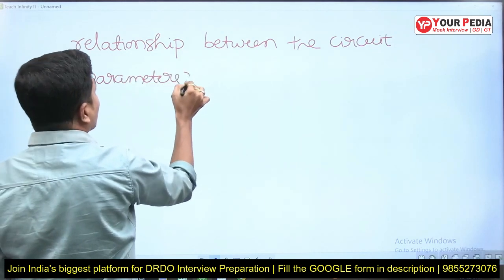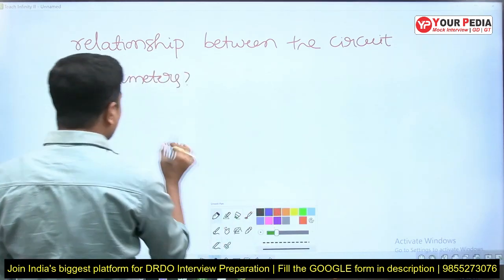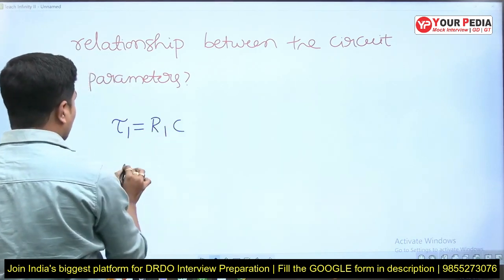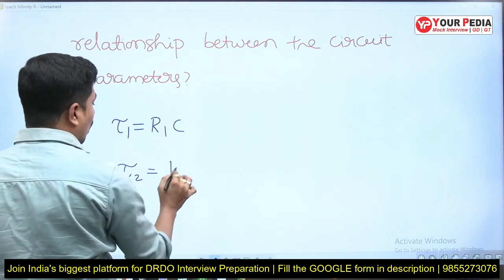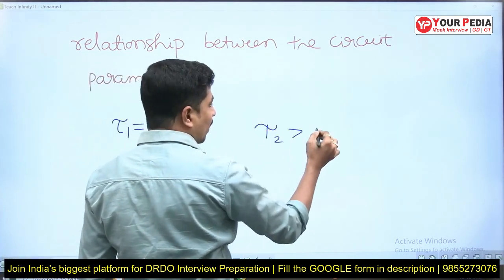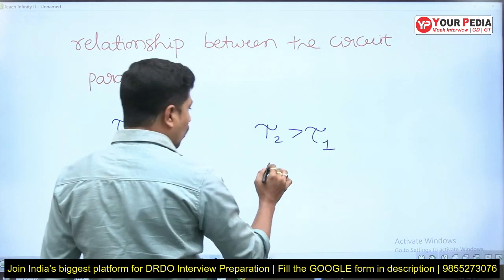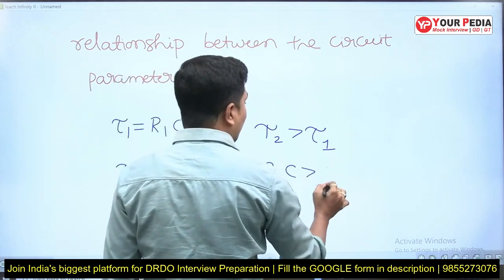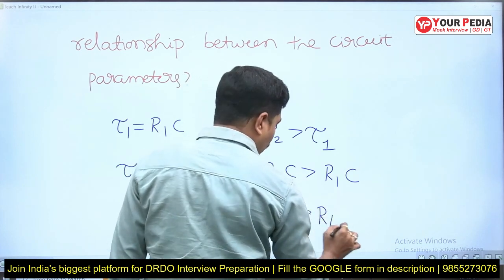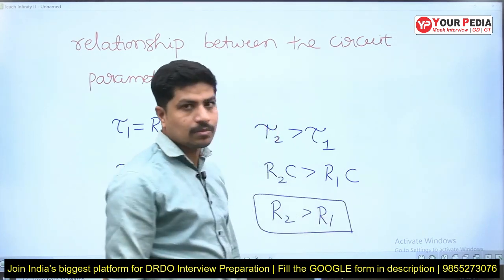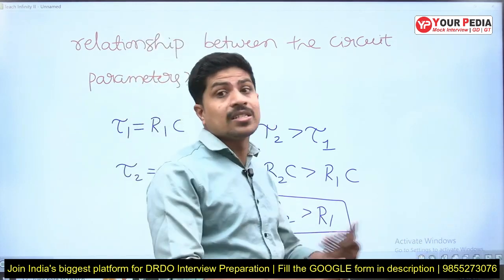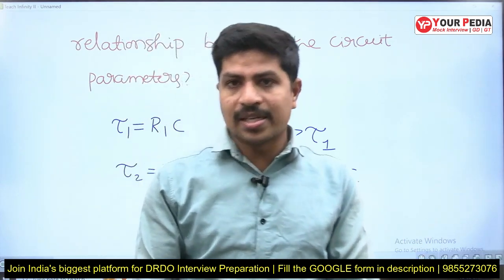Yes, observe here, what is the charging time constant? Tau 1 is equal to R1C, tau 2 must be equal to R2C. We want tau 2 to be greater than tau 1, therefore R2C must be greater than R1C, means R2 must be greater than R1. We have to select this way. R2 must be greater than R1. That way we have to select our resistance values, not just some random resistances.